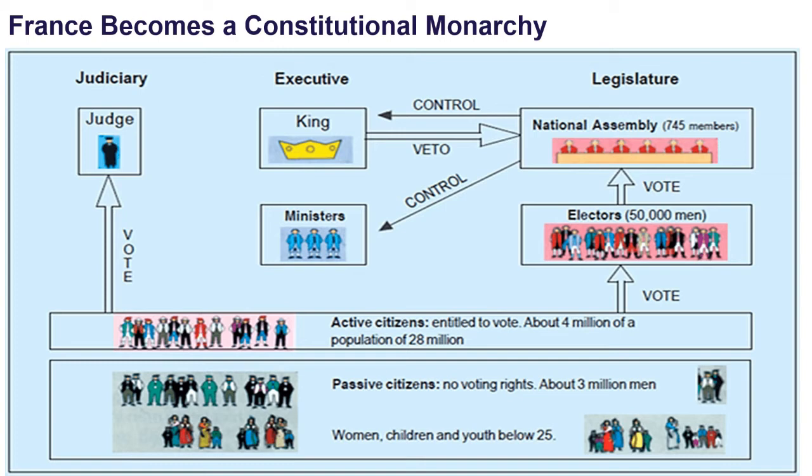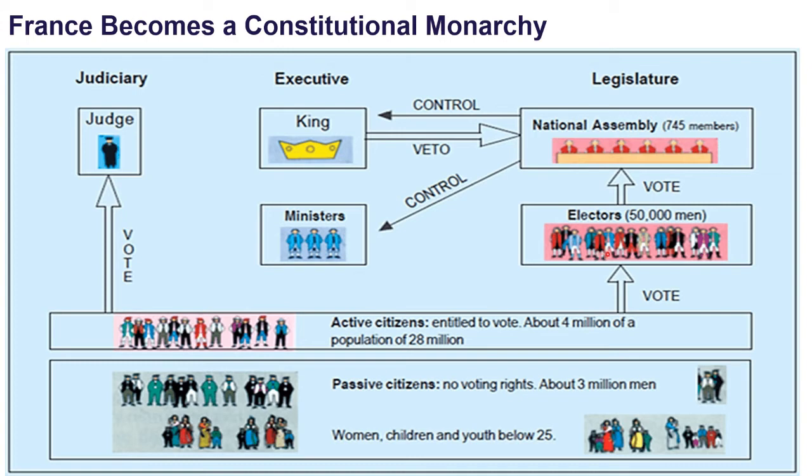Here you see a flowchart that gives a brief view how the constitutional monarchy was present. That means the king was there. However, he was guided by a set of rules framed by the National Assembly, which was called a constitution. The Constitution of 1791 vested the powers to make laws in the National Assembly, which was indirectly elected. That is, citizens voted for a group of people.